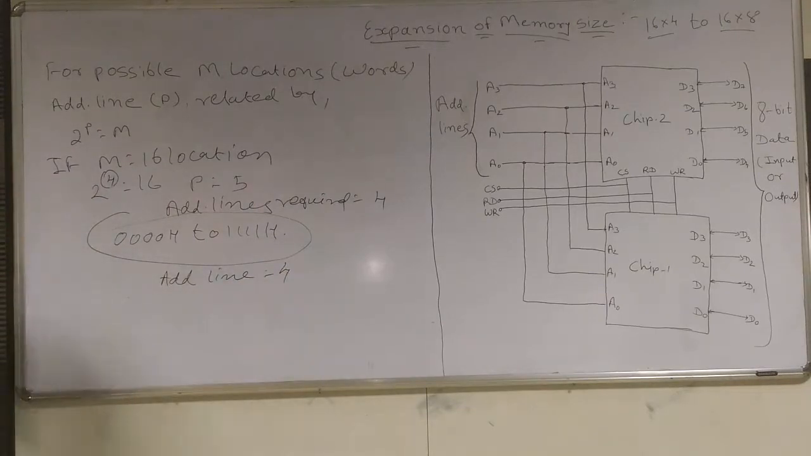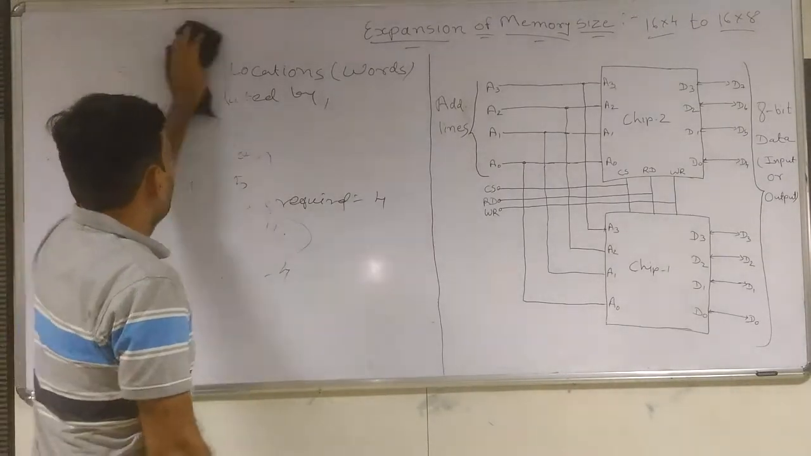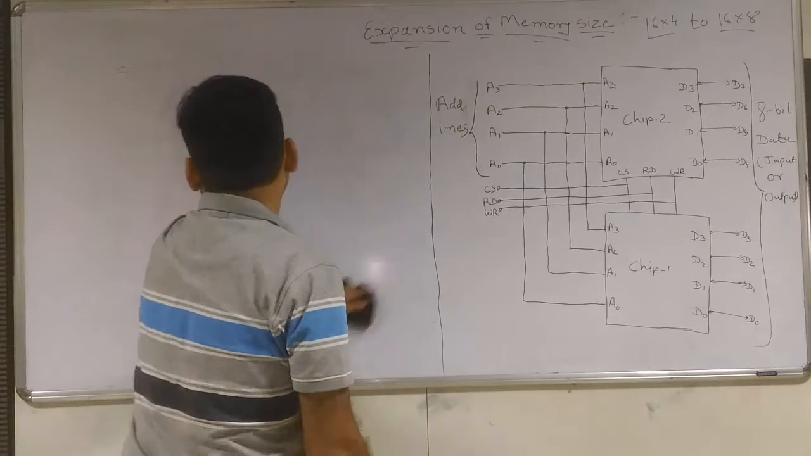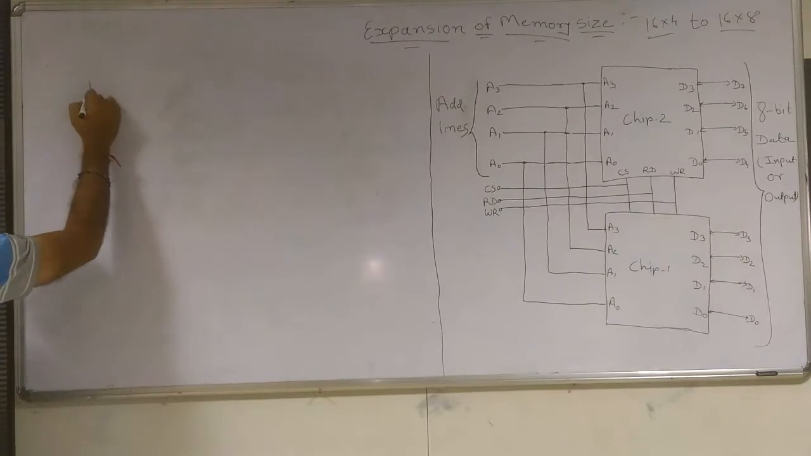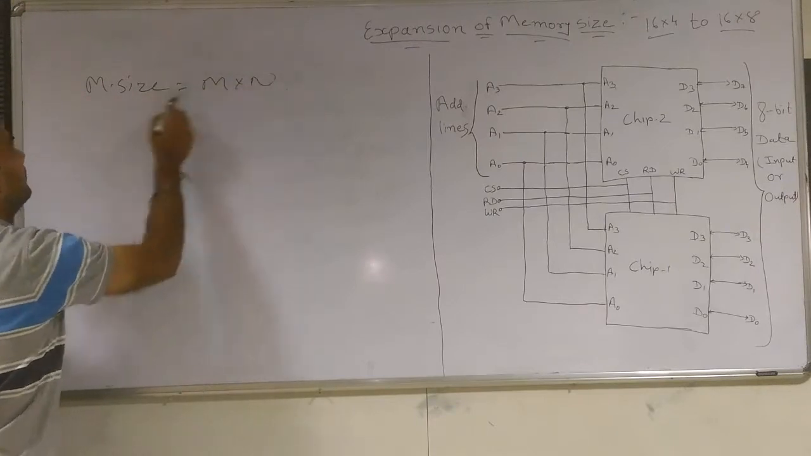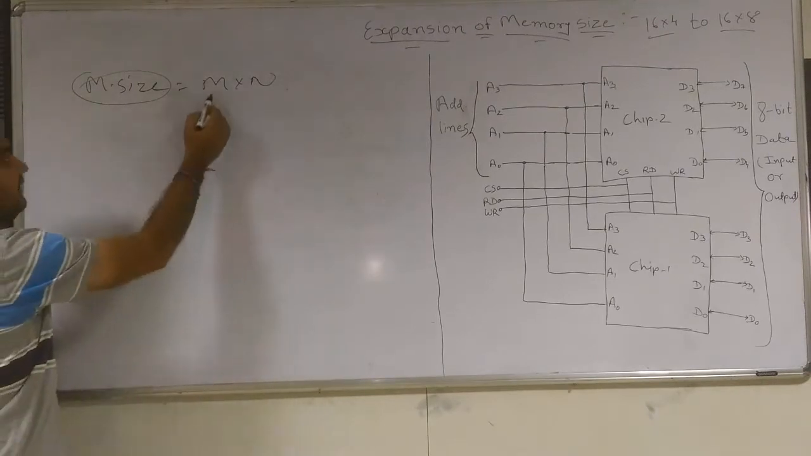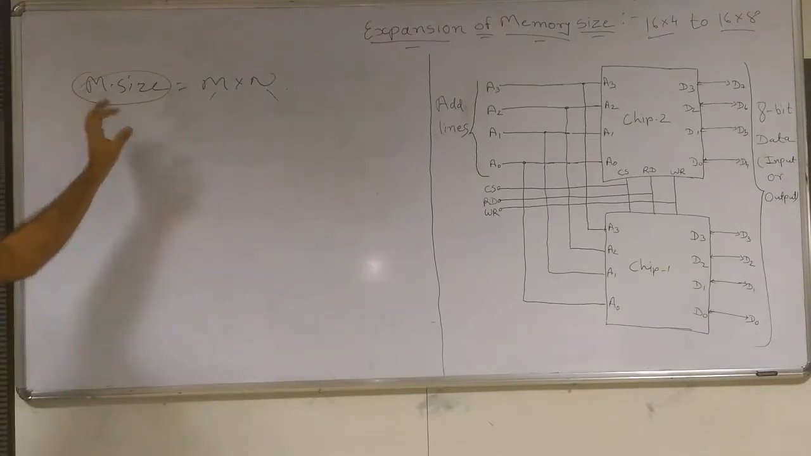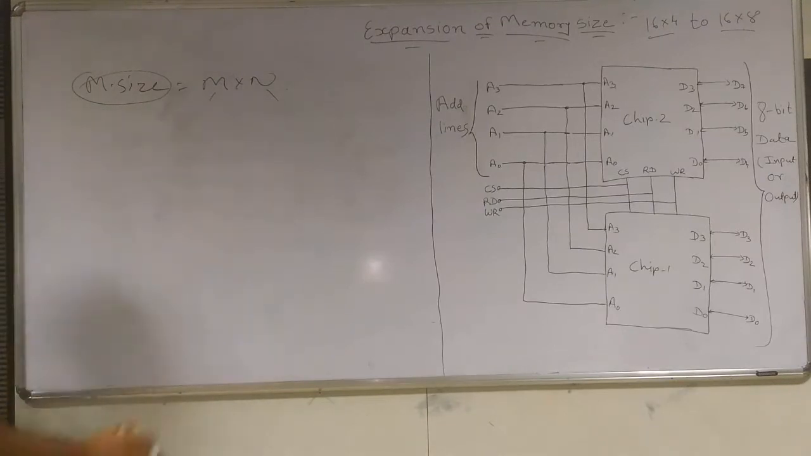Good. Now we are seeing here that the memory size is equal to m cross n. So if we want to expand this, then how can we do it? Either we have to expand m or n. m means locations, and n means the word size.